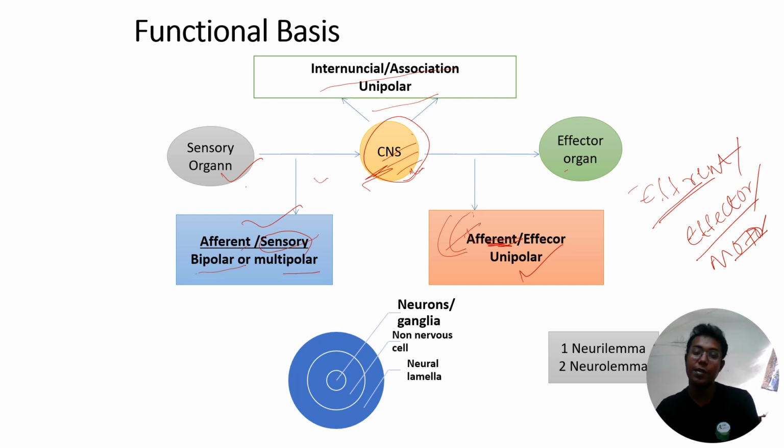Those neurons that transmit the impulse, the commands, from the central nervous system to the effector organ, maybe muscles or some other organ system or tissue, are called efferent neurons or motor neurons, and these are mostly unipolar in nature. There are also certain unipolar neurons present mainly in the central nervous system, bridging or connecting the afferent neuron and the efferent neuron. These are called internuncial or association type of neurons.